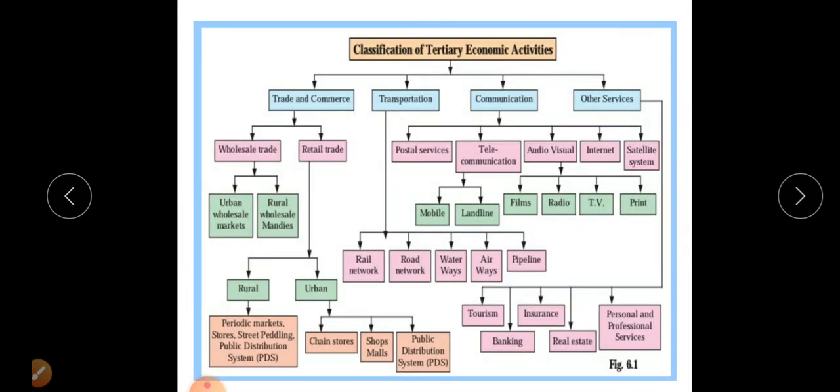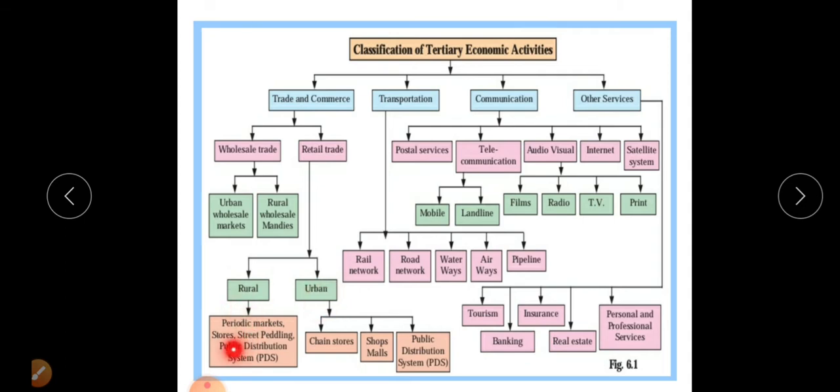We can also classify this tertiary sector into four subtypes. First, trade and commerce. Then transportation. Third, communication, and last, other services. Trade and commerce is again divided into two subparts, wholesale trade and retail trade. Retail trade is related to rural as well as urban centers.